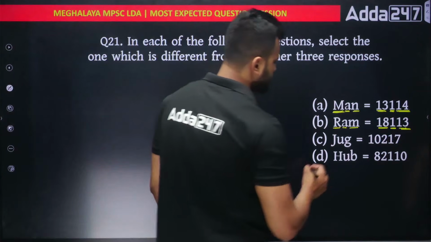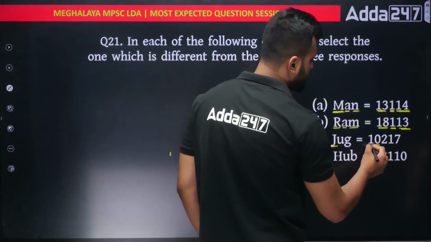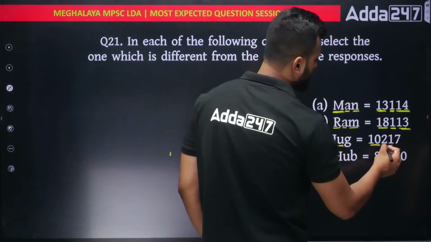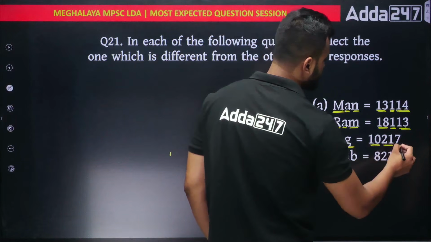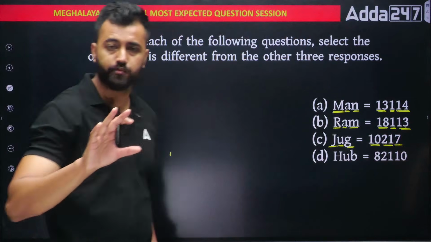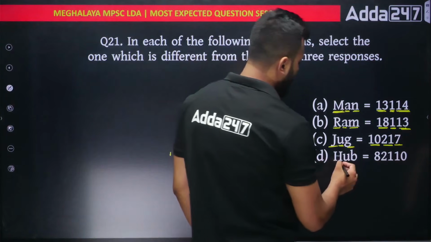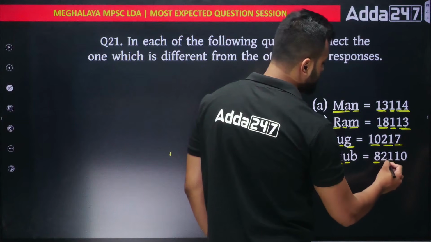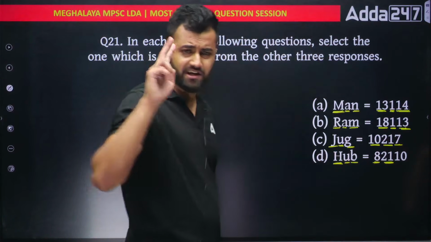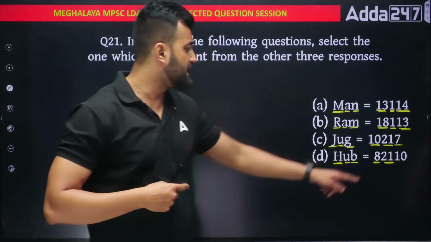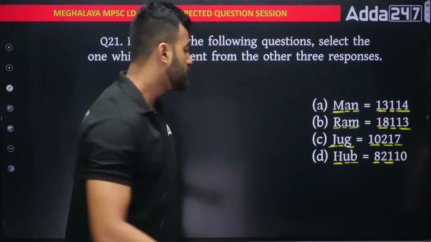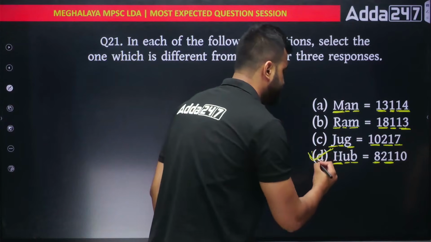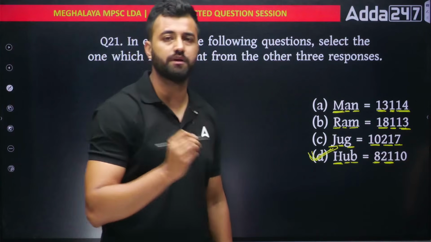Yes. Jug. J is the 10th letter. U is the 21st letter. And G is the 7th letter. Okay. This is also matching. No problem. Let's check for hub. H is the 8th letter. U is the 21st letter. B is the second letter, right? A, B. But they are writing 10. That means this will be the odd one out. So D is the odd one out. Got it? So you have to remember the letter numbers.